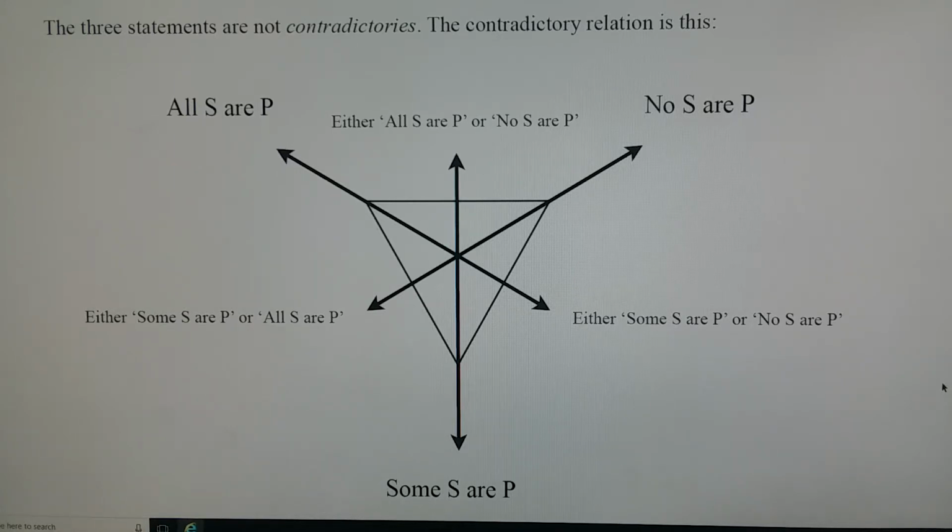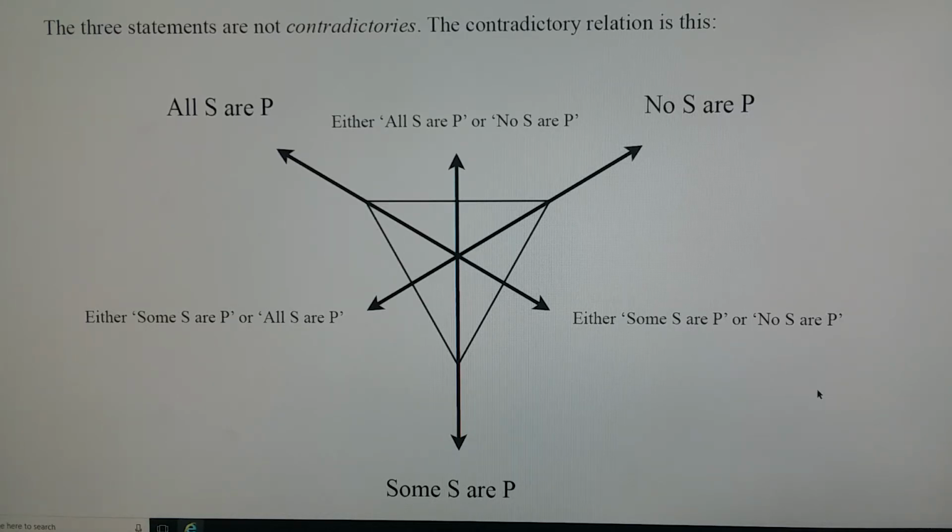As far as what the contradictory relation actually is, the contradictory of all SRP would be either some SRP or no SRP. This should be understood as an exclusive or statement, meaning that it can't be the case that both of them are true. It would have to be one or the other. But we would not know which one it was simply from knowing that all SRP is false. So this would be the true contradictory relation. We couldn't say that either of the two categorical statements would be a contradictory. It would have to be either one or the other.